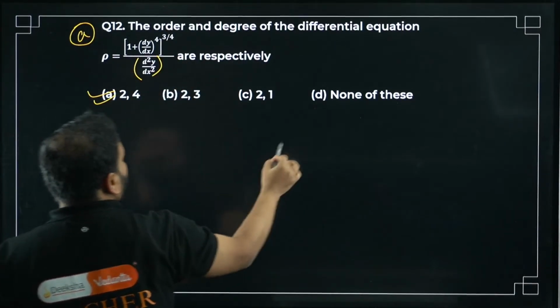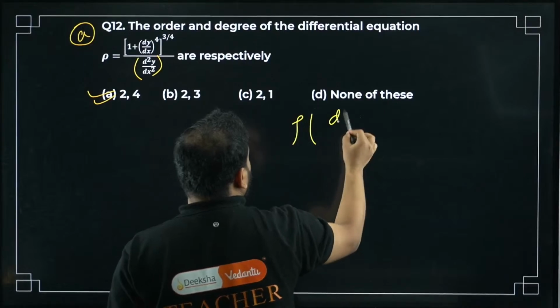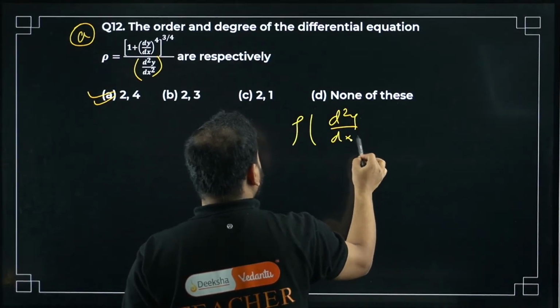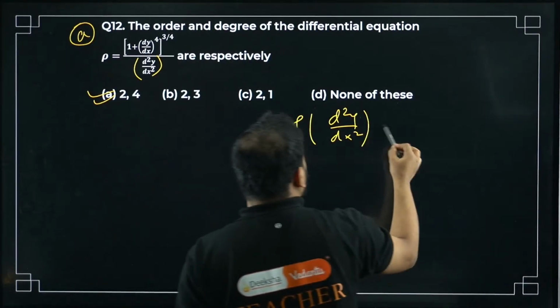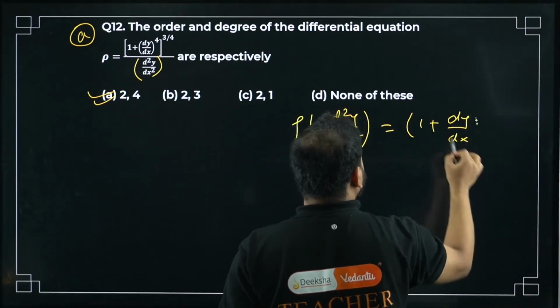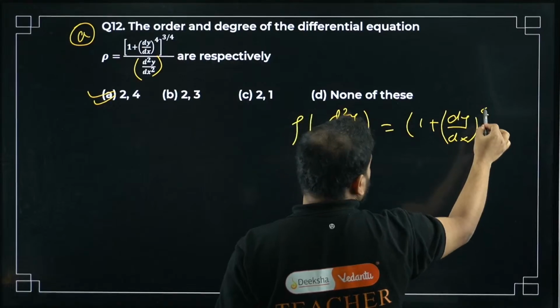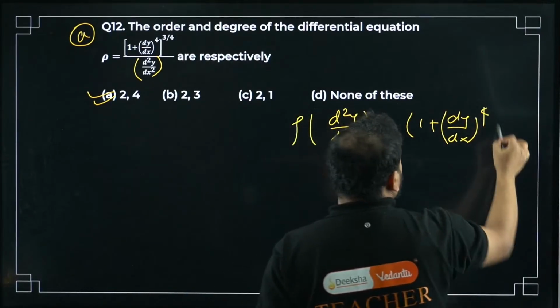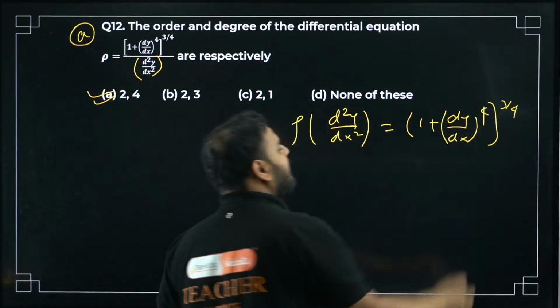If you take this side, it will become rho times d square y upon dx square equals 1 plus dy by dx to the power 4, I think. Okay, 3 by 4 is there. How do we get rid of this power 3 by 4?